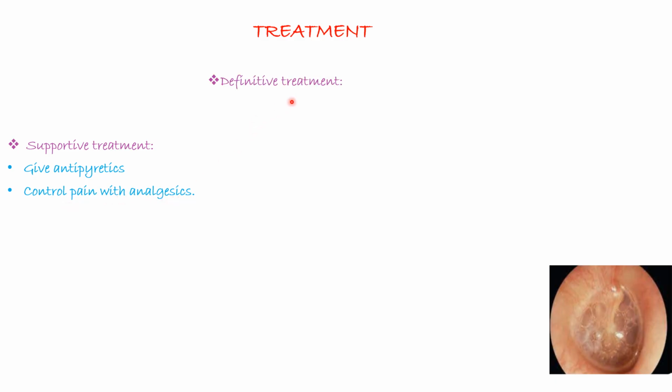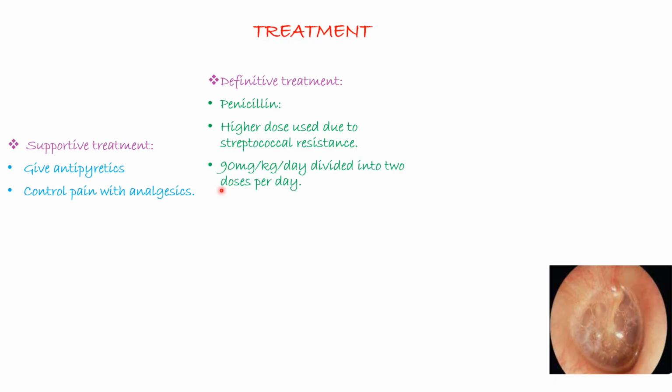Definitive treatment, because we say this is mostly caused by bacteria, and which two bacteria did we say are responsible for acute otitis media? Group A streptococcus and non-typable Haemophilus influenzae. So the drug of choice is usually penicillin, and usually we prefer high doses to be used due to streptococcal resistance. In addition to that, the dose is usually 90 mg per kg per day, which is usually divided into 2 doses. So the duration of treatment is usually 10 to 14 days.